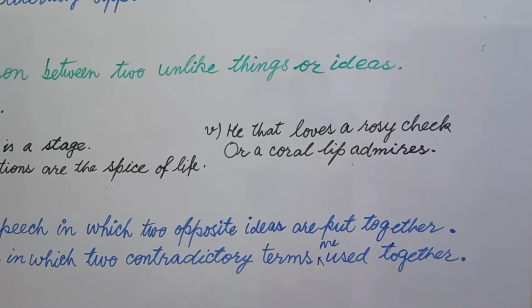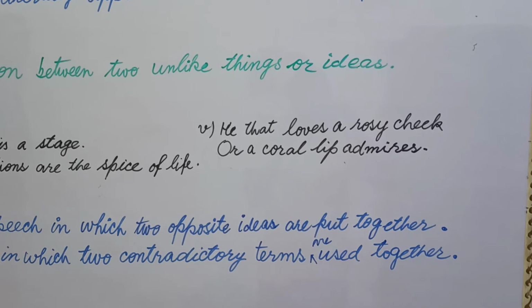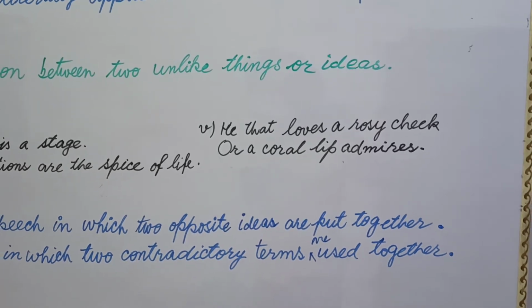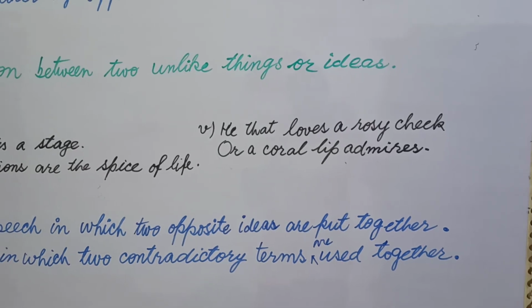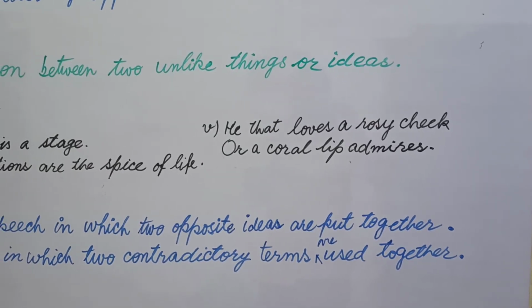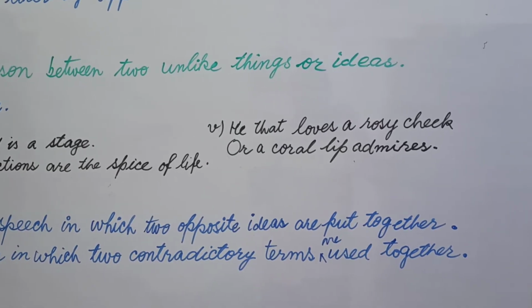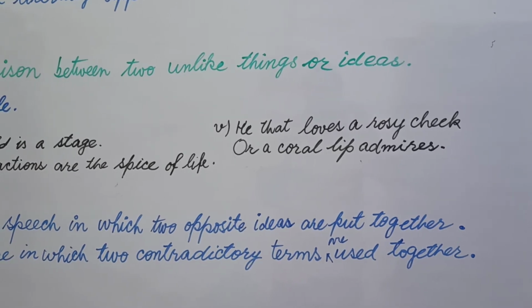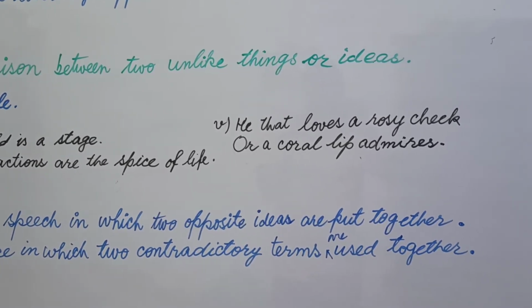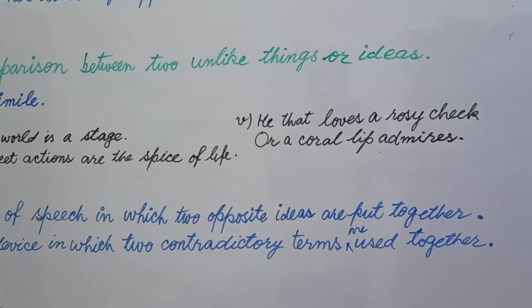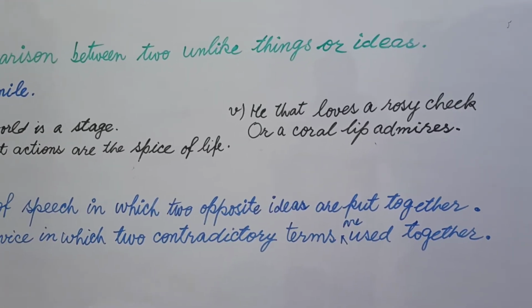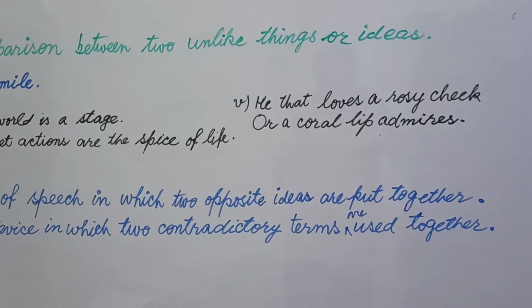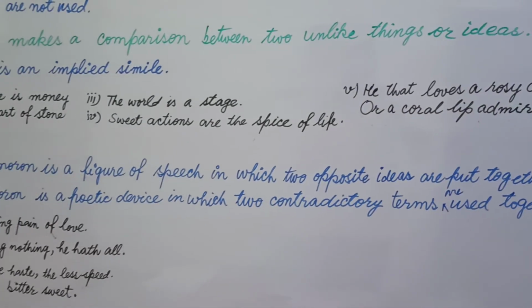And now a comparison is made between rose and cheek, coral and lip, and we declare cheek rose and we declared lip coral. And this declaration or you can say transition from one type of thing to another is called a metaphor. You can say there is a comparison, but the words of comparison like, so, are not used here.